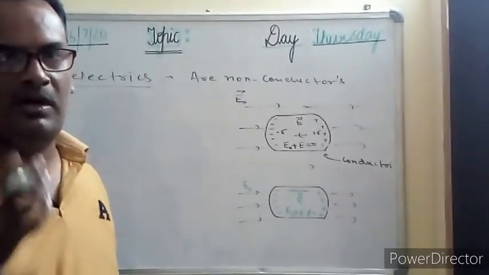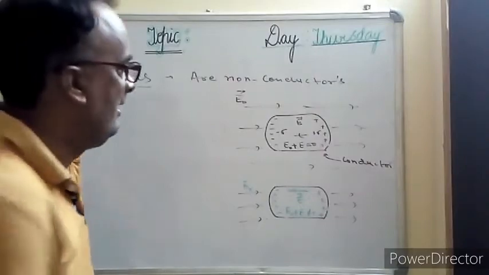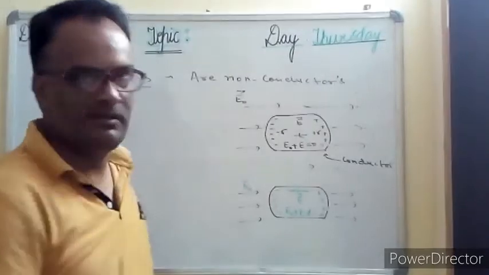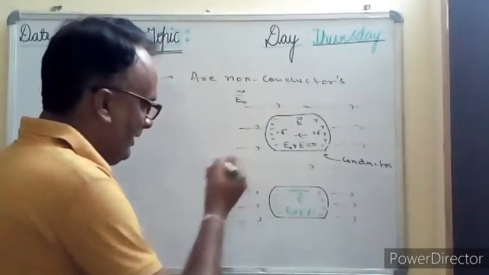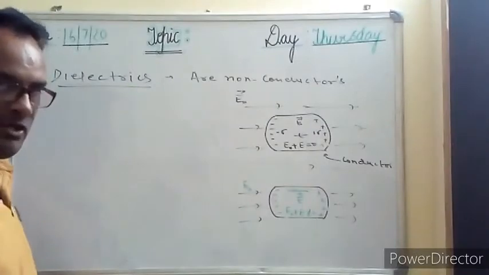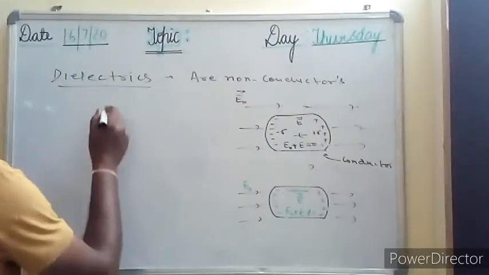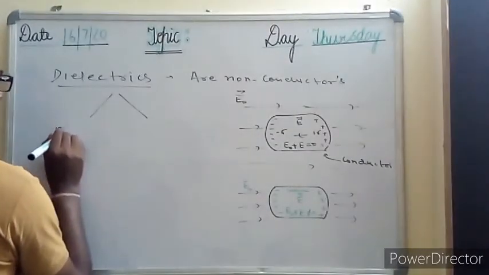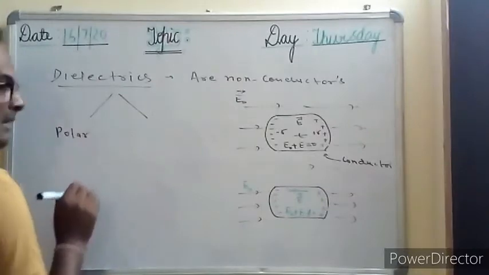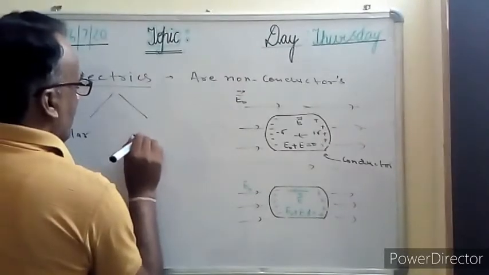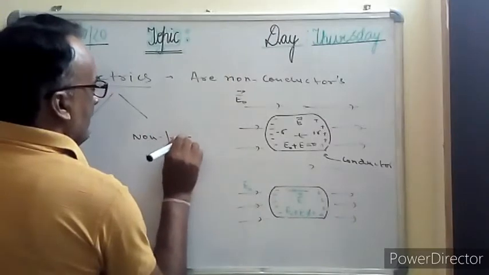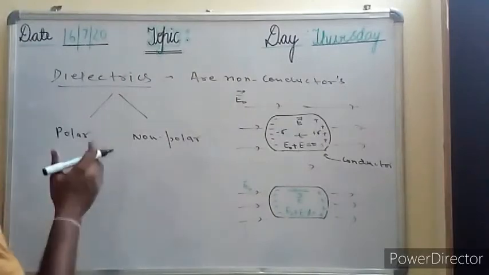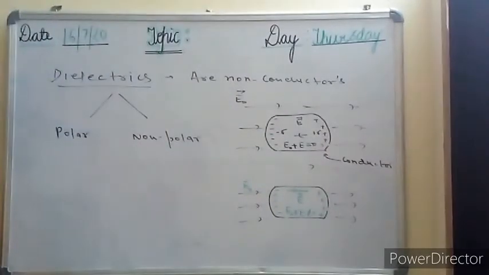It depends upon the orientation of the molecules present in the conductor and the dielectrics. So based on this orientation of the molecules, the dielectric is further divided into two types: polar dielectrics and non-polar dielectrics. These two are very important. So what is non-polar dielectrics and what is polar dielectrics?